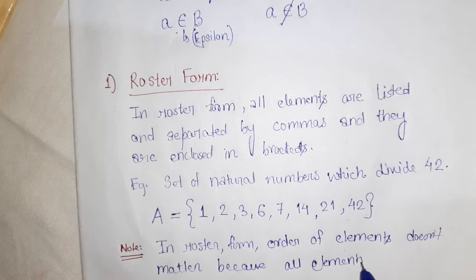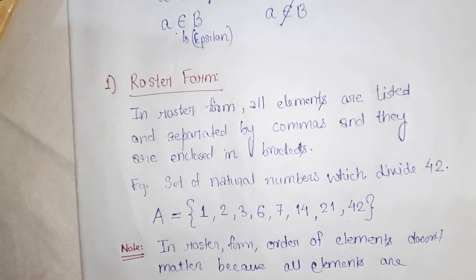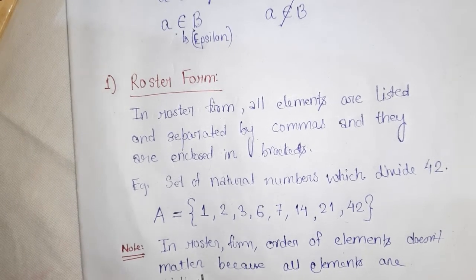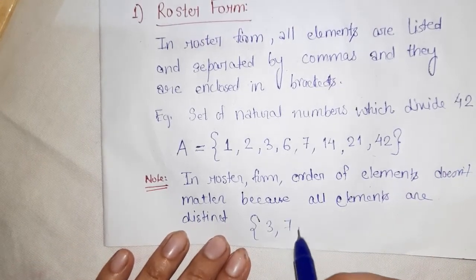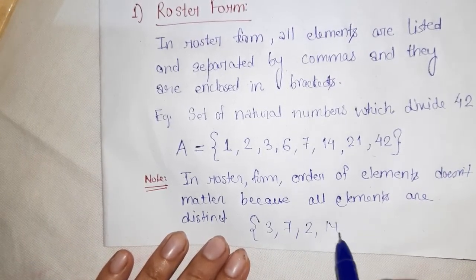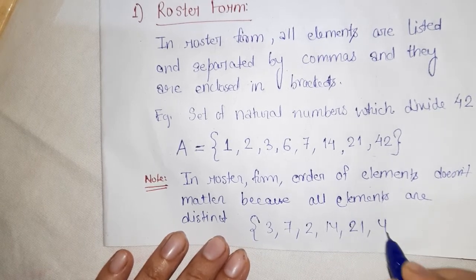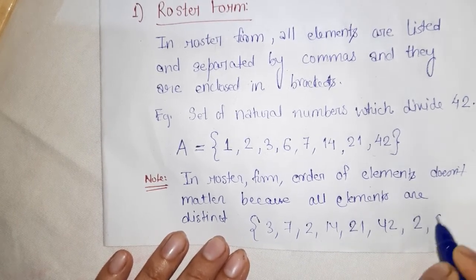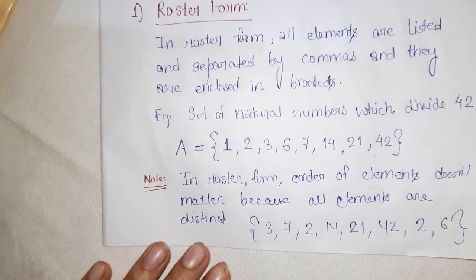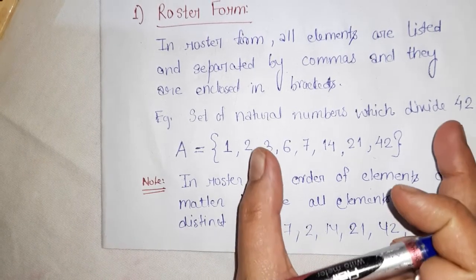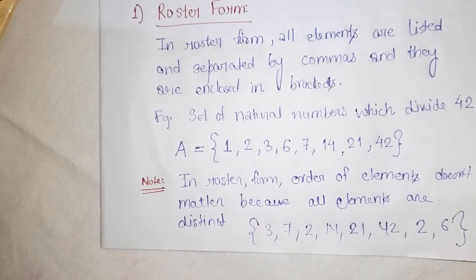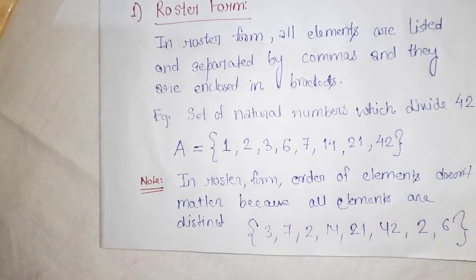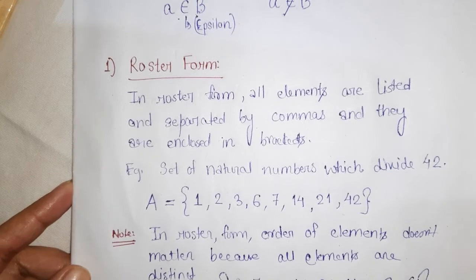You can write it 3, 7, 2, 14, 21, 42, 2, 6, and you can write it this way too. Just according to your statement, the elements have to be correct, right? So this is all about roster form.